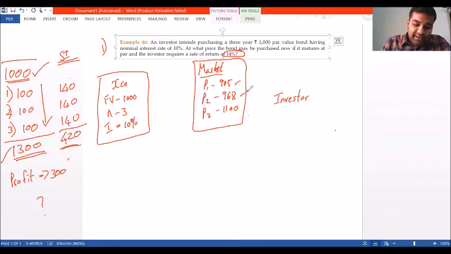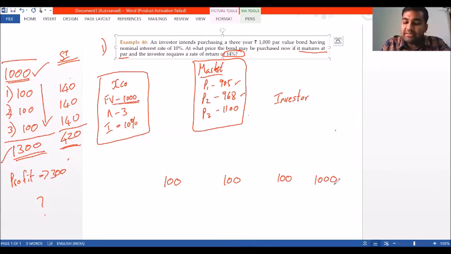Now, the bond is going to pay interest for 3 years. The first year it will pay rupees 100. The second year it will pay rupees 100. Third year it will pay rupees 100. And at the end of 3 years, it will repay the bond value, which is rupees 1000. It matures at par, which means at par with the face value. So after 3 years, he is going to get back his 1000 rupees. So first year it pays 100, second year 100, and third year 100. These are his inflows for the 3 years.